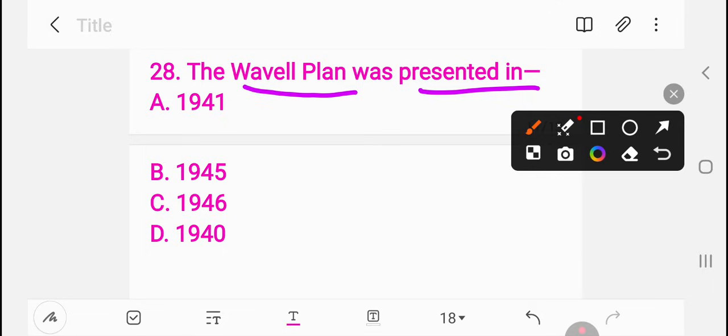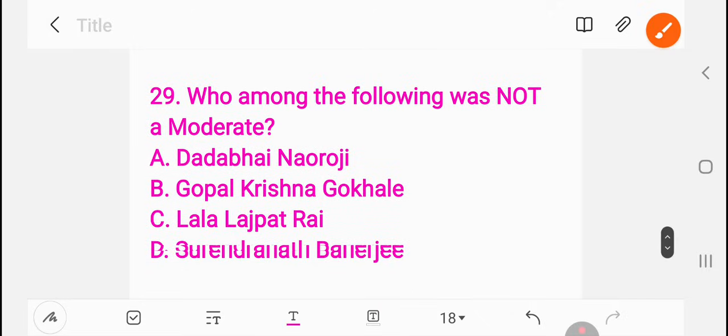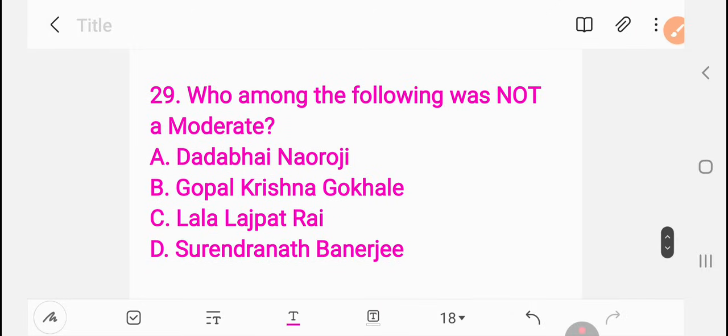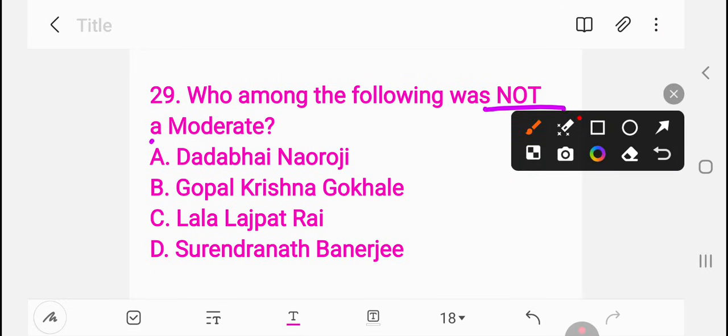Next, 29. Who among the following was not a moderate? Dadabhai Nauroji, Gopal Krishna Gokhale, Lala Lajpat Rai, Surendranath Banerjee. The right answer is Lala Lajpat Rai. Dadabhai Nauroji, Gopal Krishna Gokhale and Surendranath Banerjee were moderates, and Lala Lajpat Rai was not a moderate.